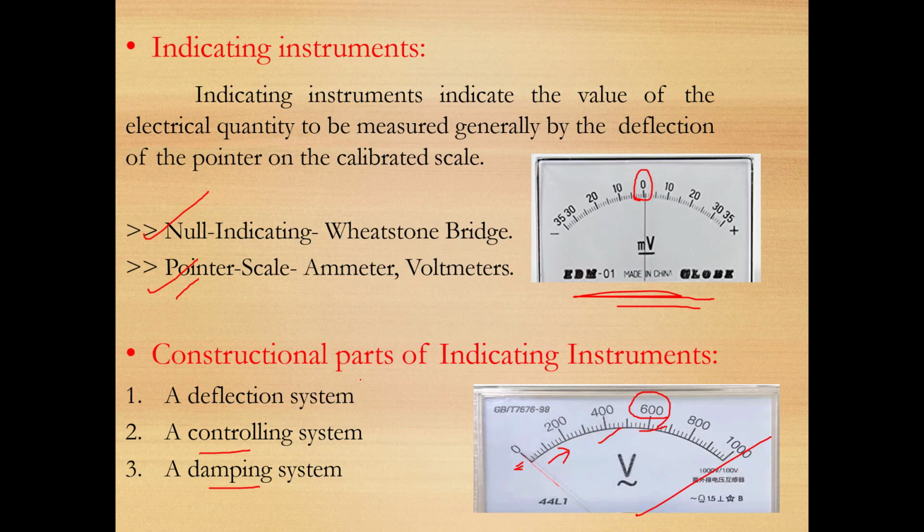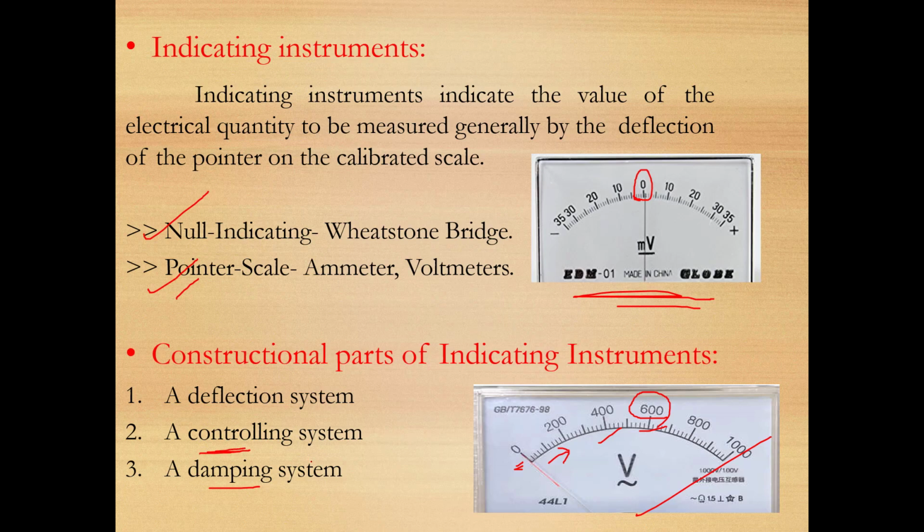So I am repeating myself: deflection system, which deflects the pointer; controlling system, which ensures that the pointer gives us a steady reading. Deflection means that it will deflect, but not go to the end point of 1000 volt. It will stay somewhere in the middle, whether it is 400 volt or 600 volt, because of the controlling system.